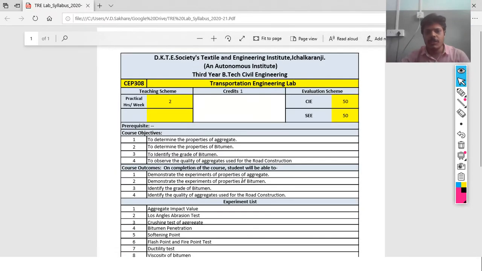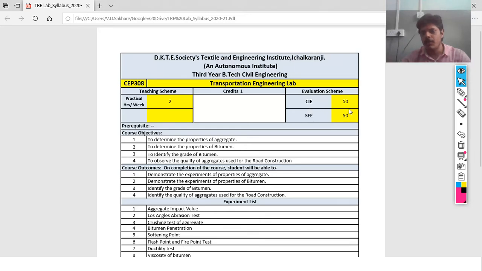The transportation engineering course also has a lab with code CEP308, which has continuous internal evaluation of 50 marks, as well as semester end evaluation of 50 marks. It means this course has an external oral examination.